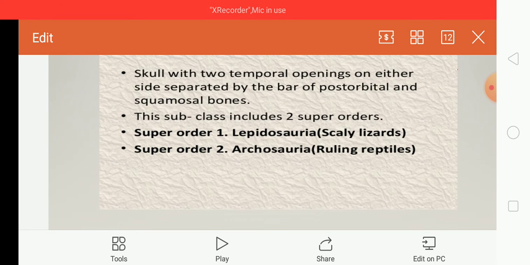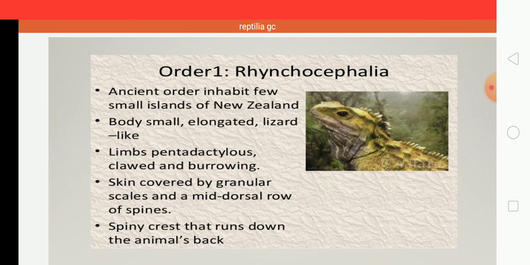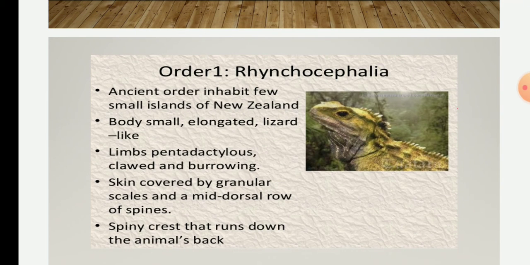Okay, so we'll see order 1 that belongs to the superorder Lepidosauria, that is Rhynchocephalia. Okay, that is snout-like, the members having a snout-like head.